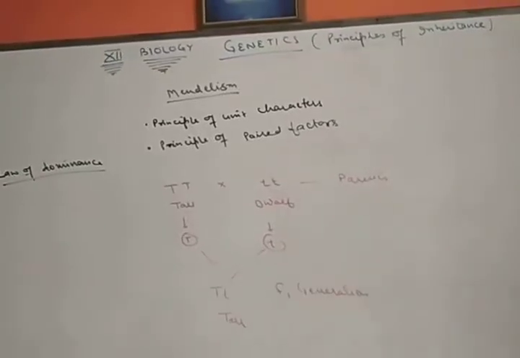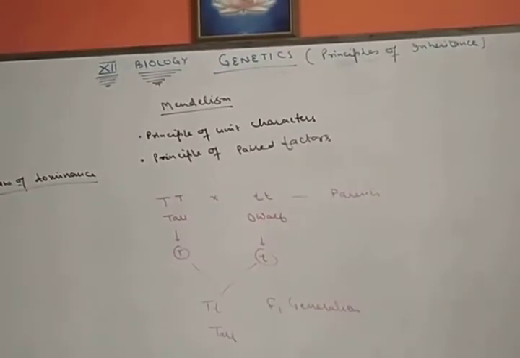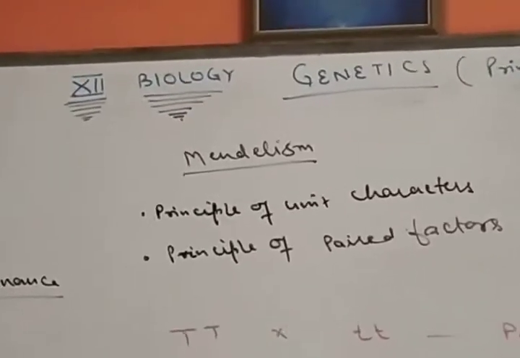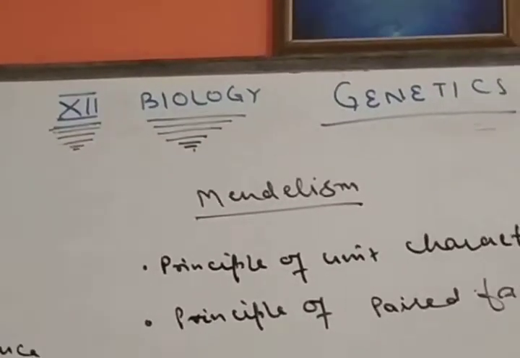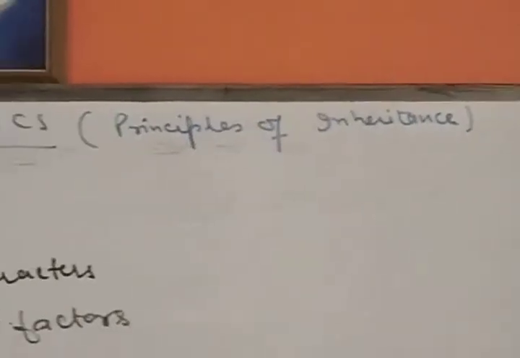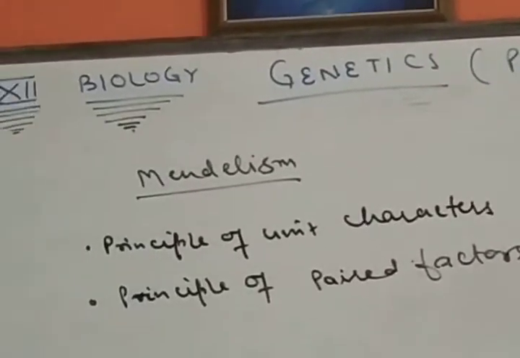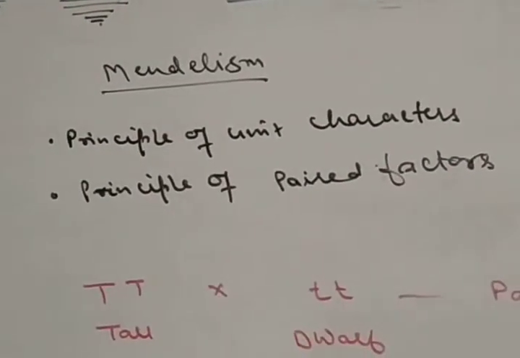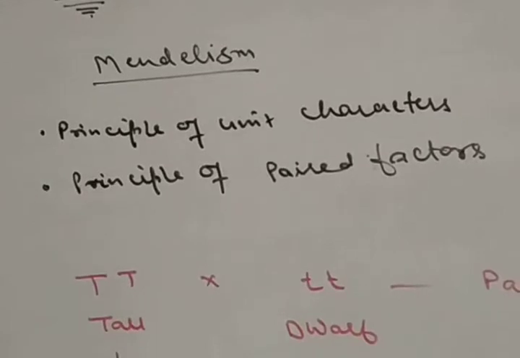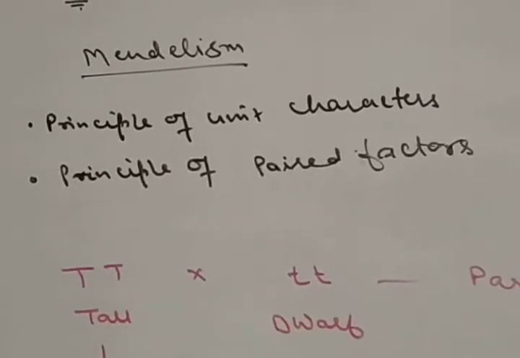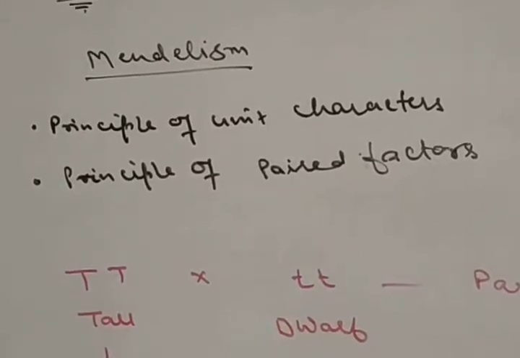Dear students, today we will discuss Mendelism, that is Mendel's laws of inheritance. Gregor Johann Mendel is called the father of genetics as he performed a large number of experiments on garden pea plants and postulated various laws. Principles of inheritance formulated by Mendel are called Mendelism. The first principle is the principle of unit characters.